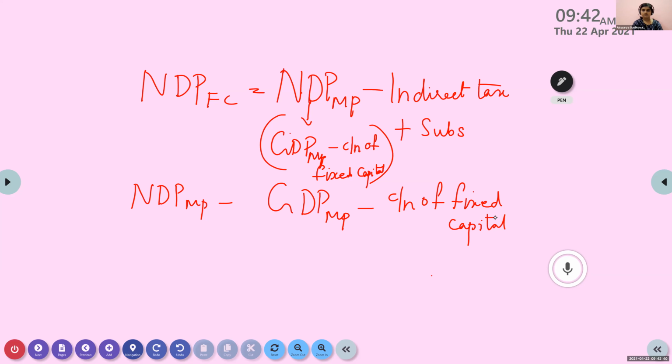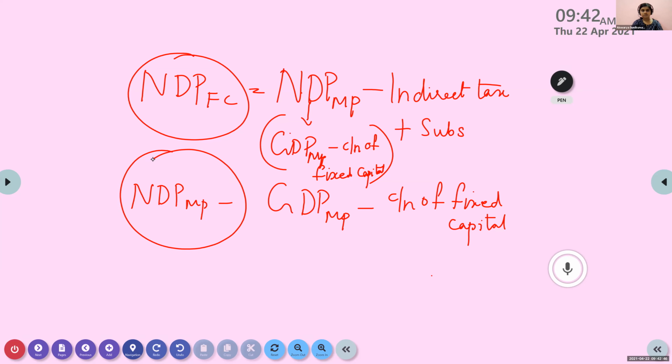Now, both these, this NDP and this NDP. What is the only difference you can see? One is NDP-FC, another is NDP-MP. In these two formulas, can you find any difference?